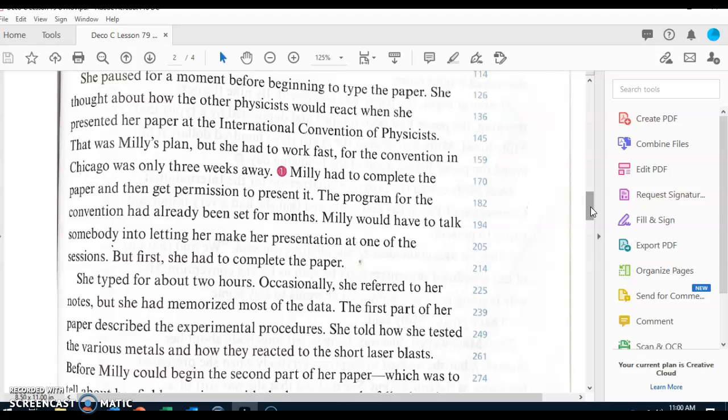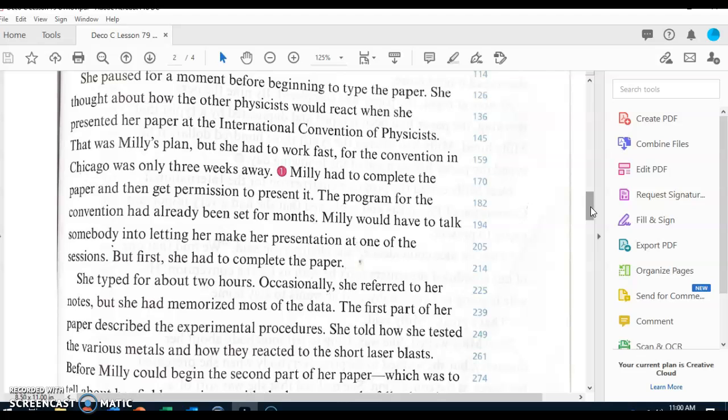How soon was the convention scheduled? The convention was scheduled 3 weeks away. Millie had to complete the paper and then get permission to present it. The program for the convention had already been set for months.